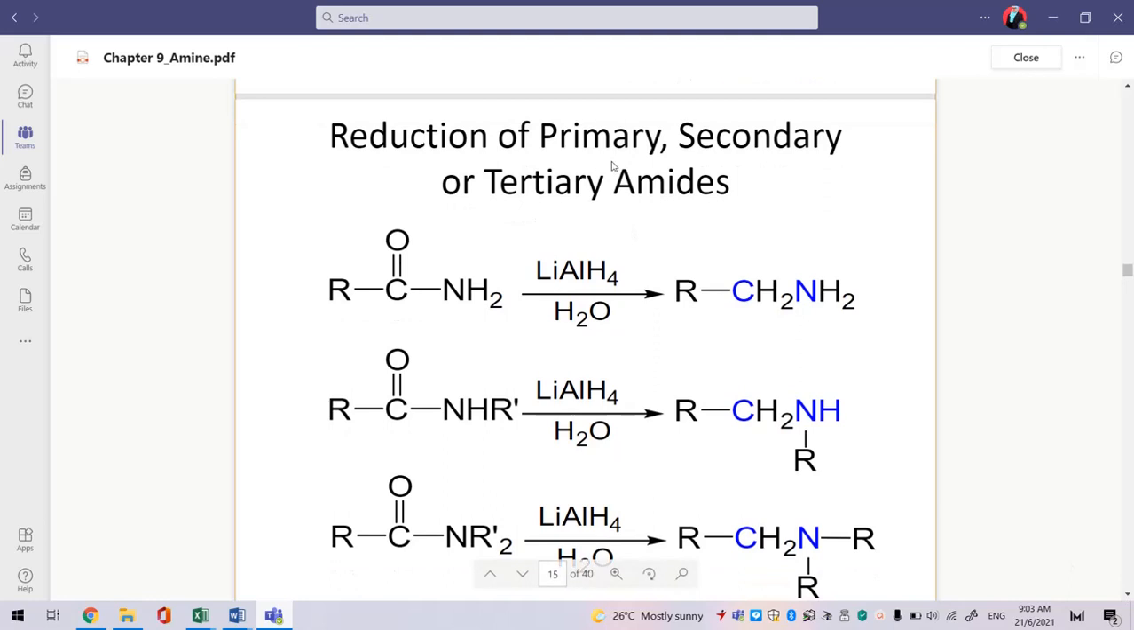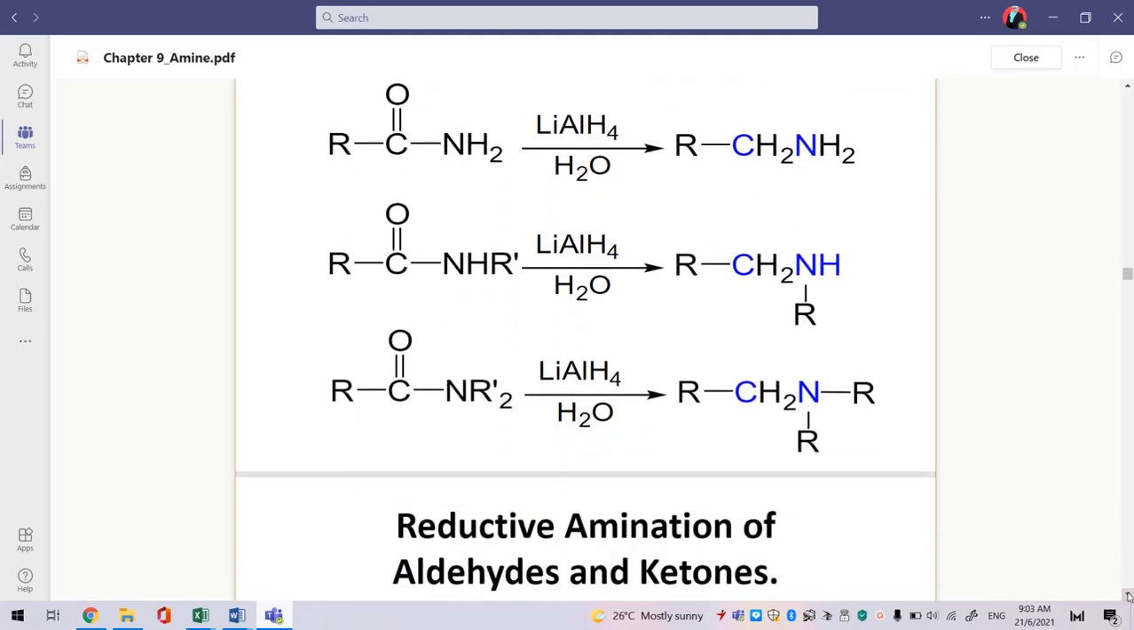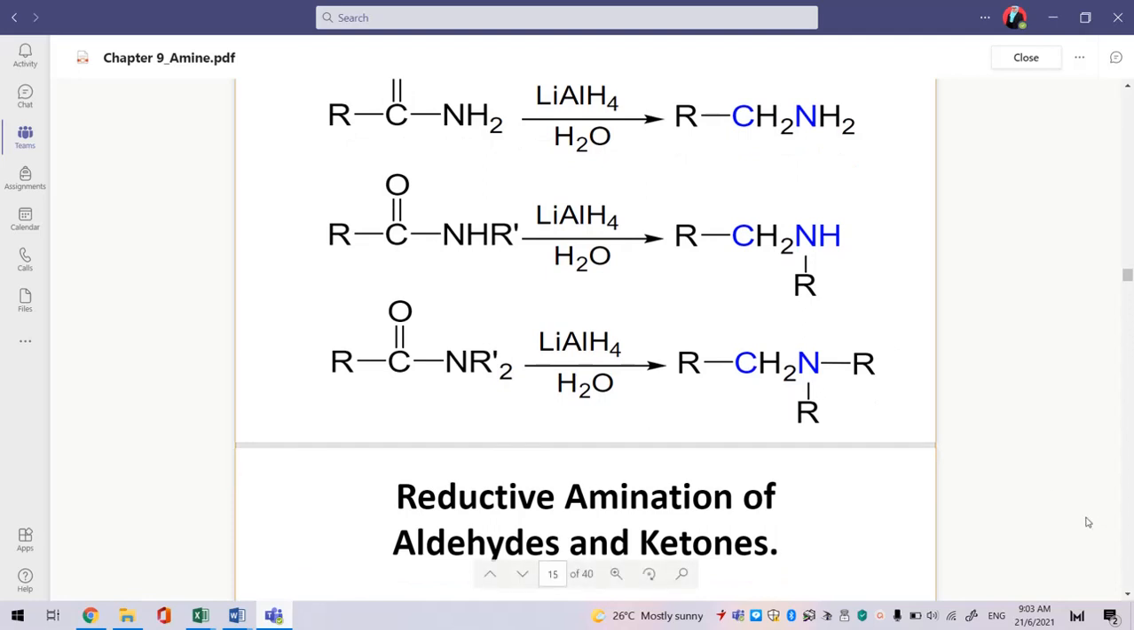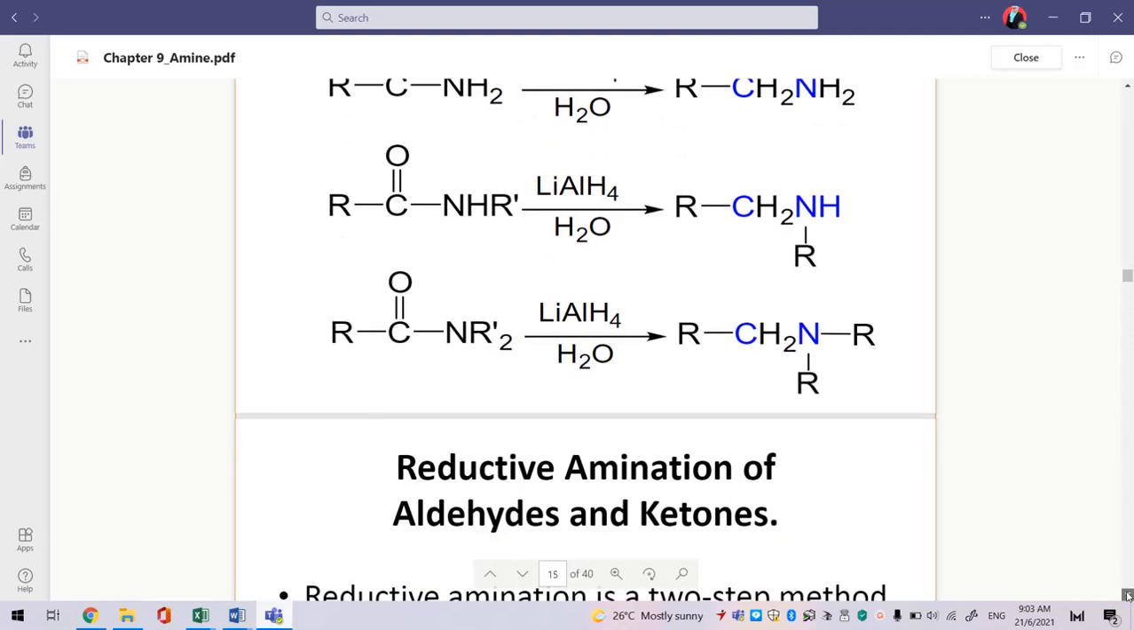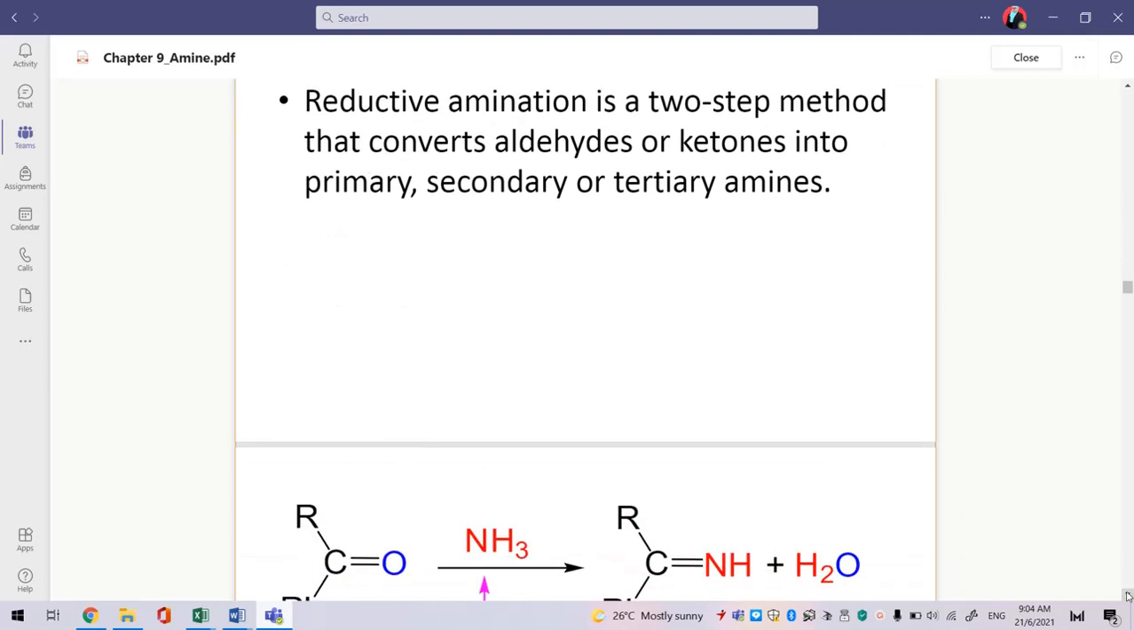And the reduction of primary, secondary or tertiary amide. Here, this will react with lithium aluminium hydride. This amide will be reduced to amine. Also, secondary and tertiary amide will be reduced to tertiary amine. And the reductive amination of aldehyde and ketone. Reductive amination is a two-step method that converts aldehyde or ketone into primary, secondary or tertiary amine.